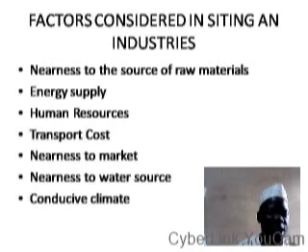Then we have to consider energy supply. If we are far from the source of energy, for example electricity, and there is not enough supply of electricity at our proposed industrial site, then we will be spending too much on alternative sources of energy. So we have to consider regularity of electricity, for example, or any other form of energy, maybe fuel or whatever that we require to run our chemical plant.